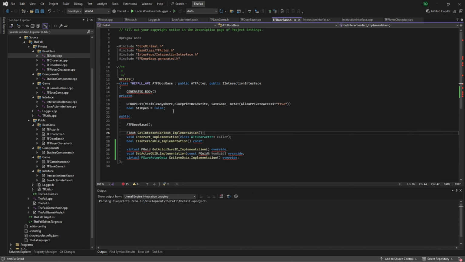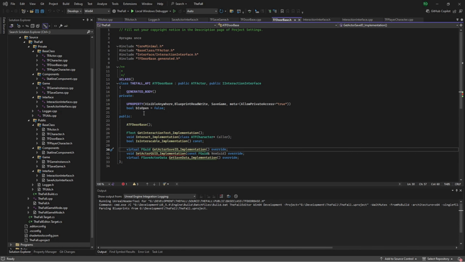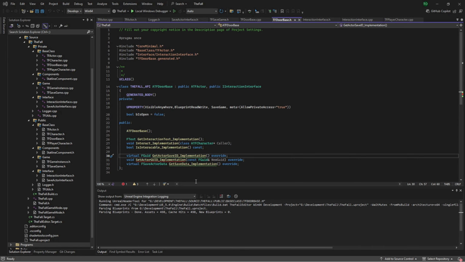And okay, just because part of my workflow process, we do need IntelliSense not to be throwing all these errors. I'm actually just going to pause the video here quickly, and once IntelliSense is finished parsing everything, I will be back. Alright, so it finished doing all of its parsing and everything that was affecting the project. Set actor good implementation. Doesn't override base class. Okay, we don't need the override there.